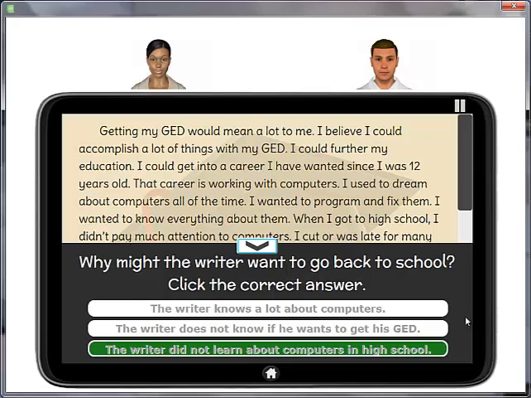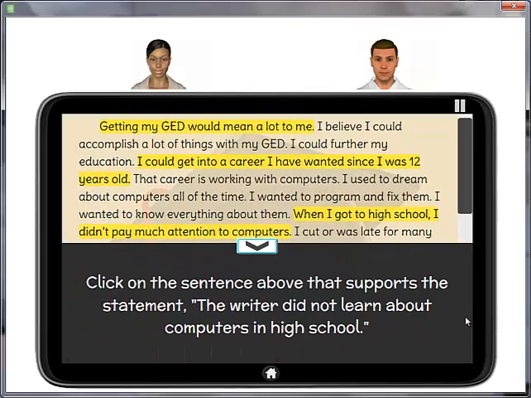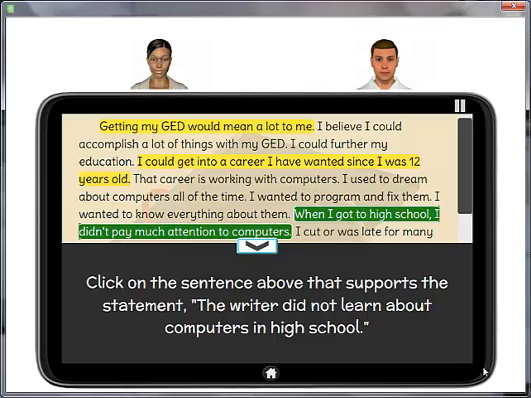Please reread the sentences in yellow in the passage. Art, click on the sentence above that supports the statement, the writer did not learn about computers in high school. Great, Art. The correct answer is, when I got to high school, I didn't pay much attention to computers. This is correct because the text suggests that the writer did not pay attention to computers at that time.